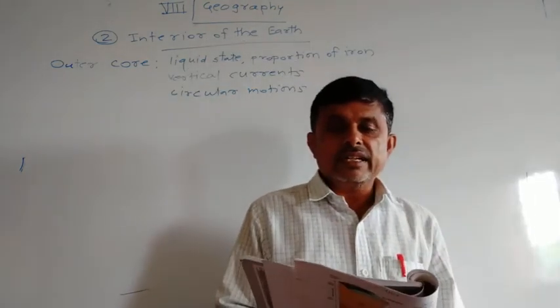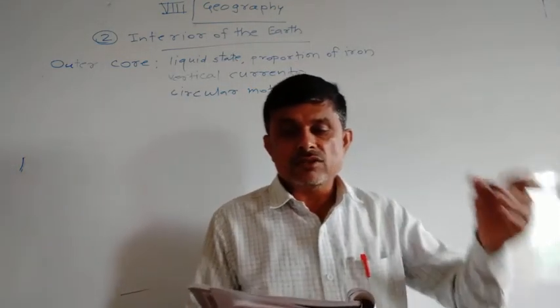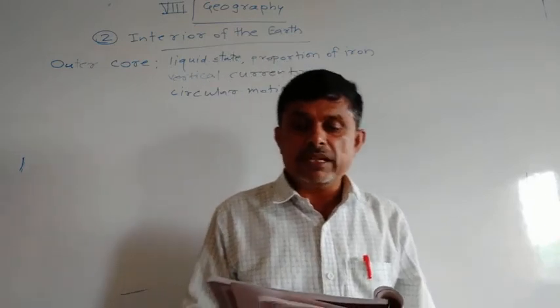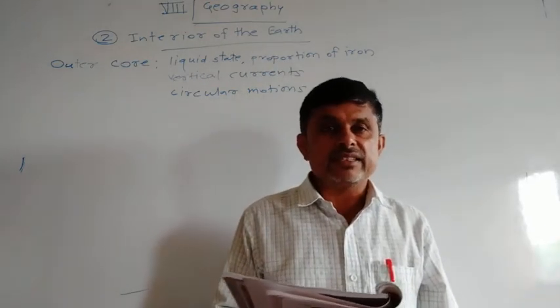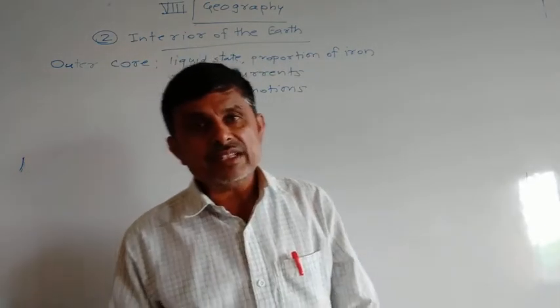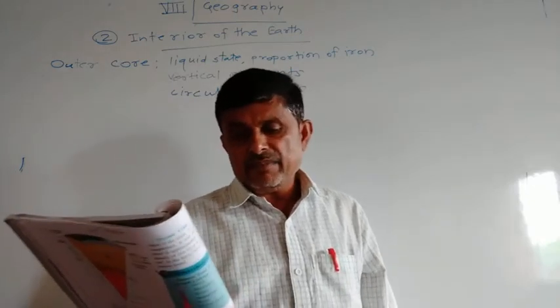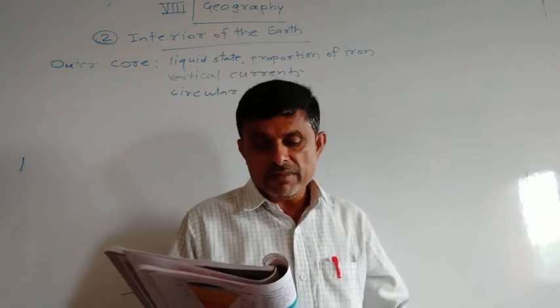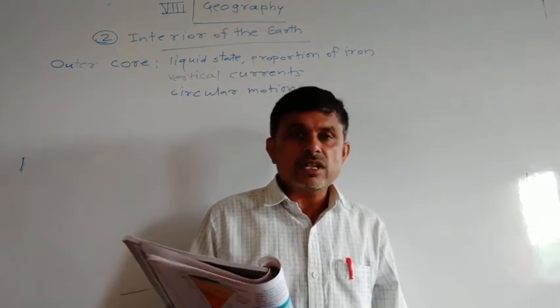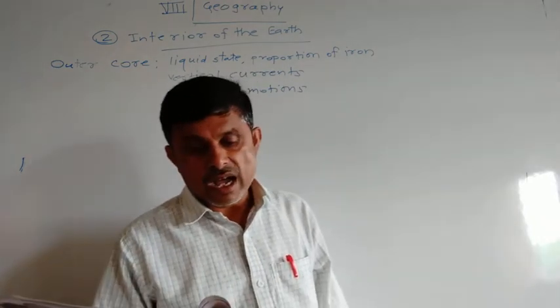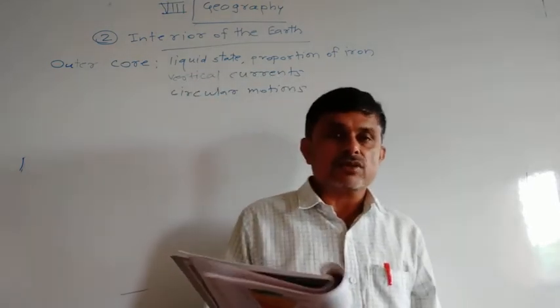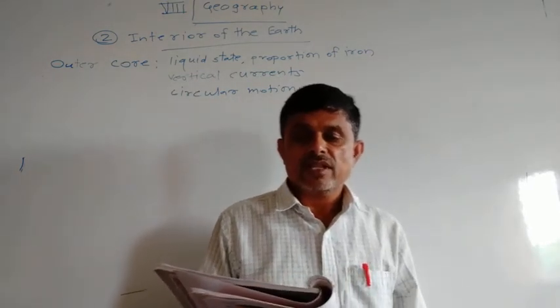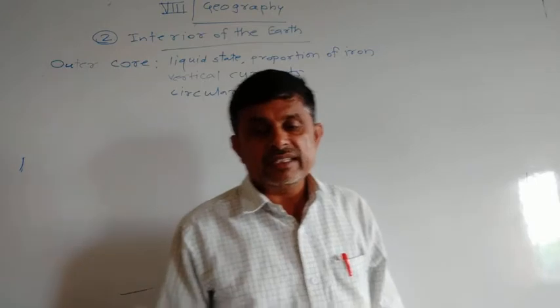Electric currents develop in the spiral circular motions or eddies of liquid iron, and thus a magnetic field is generated. Now, how is the magnetic field generated?